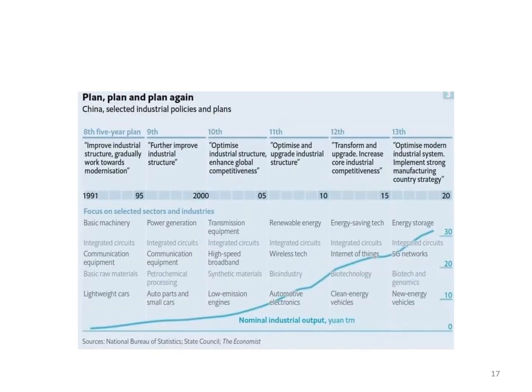This is a plan of China and its selected industrial policies and plans, right from 8th 5-year plan to the 13th.